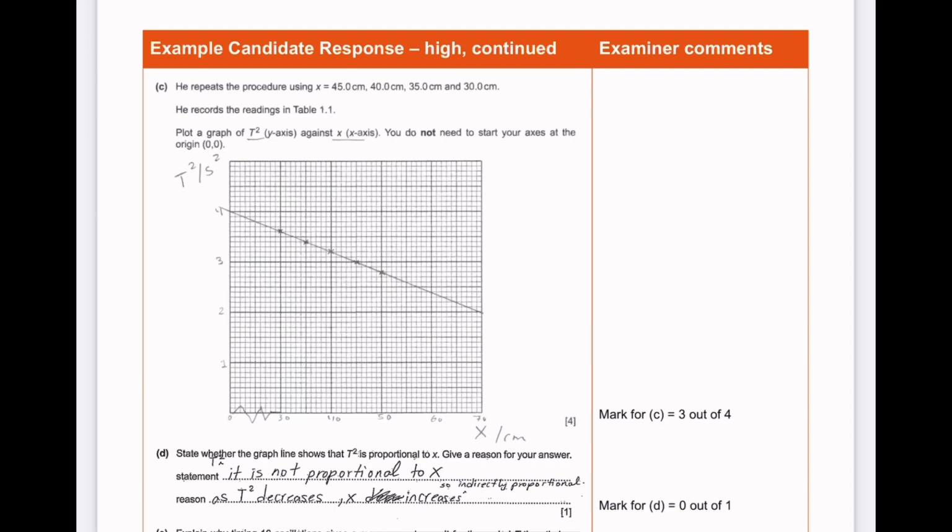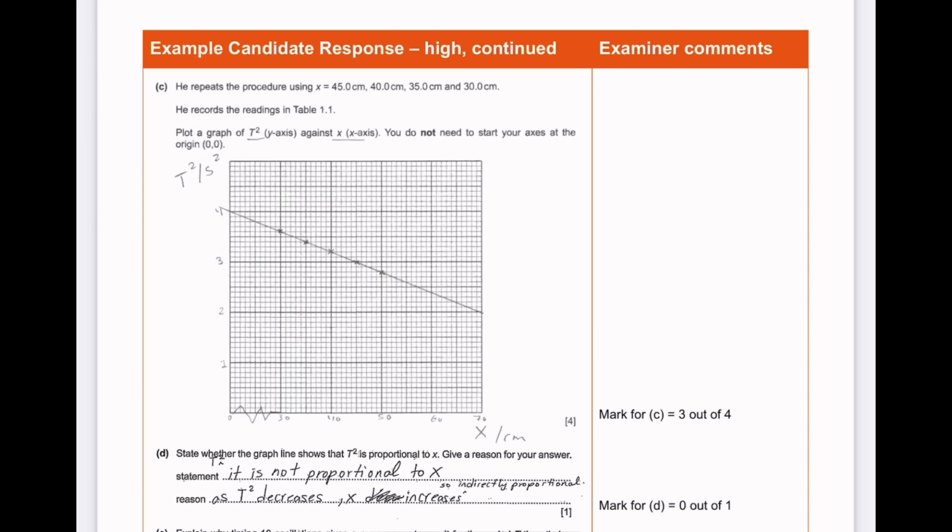She drew her line of best fit. You can see that she has made the markings very close together. We were told at the beginning that you do not need to start your axis at the origin 0, 0. However, this candidate still started the y-axis at 0. She did not need to, but she chose to. And I think that's why her graph appears very small. You should use more than half the graph, but you can see that here she has basically used only 2 blocks on the y-axis and on the x-axis. This is not half the graph. She hasn't used half the graph.